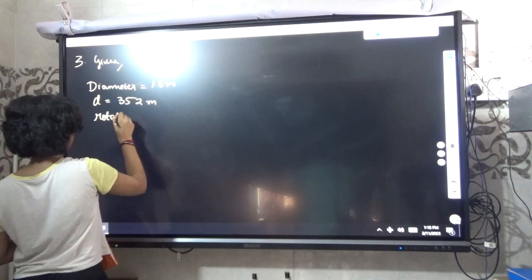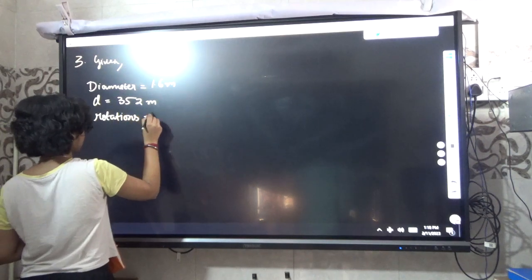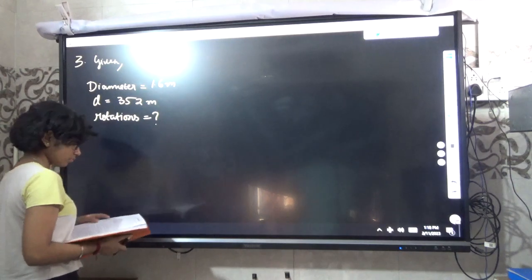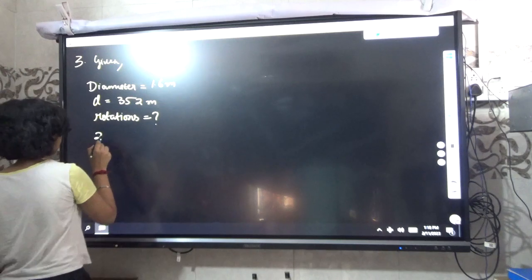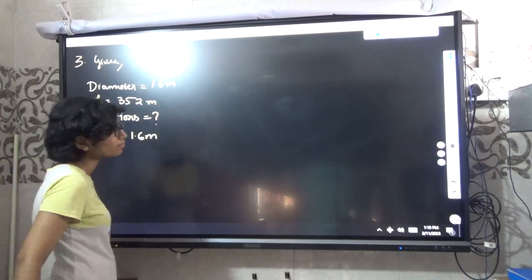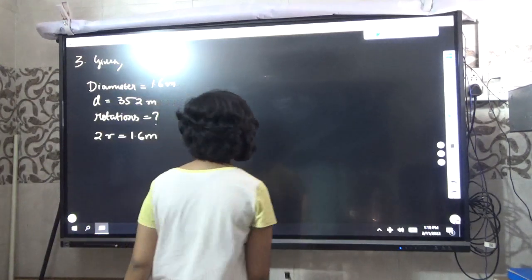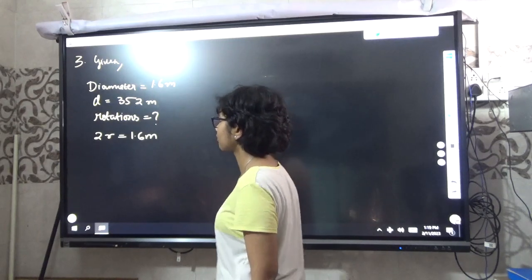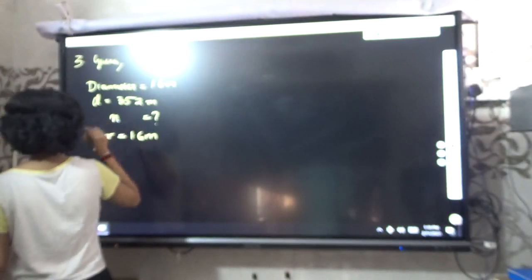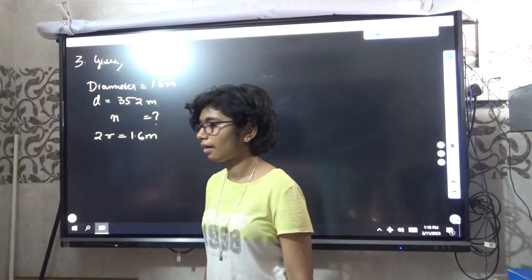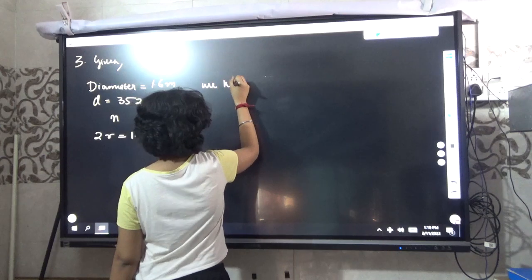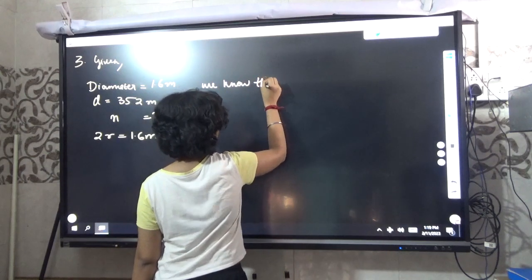So diameter is equal to 2 into radius. So 1.6 is basically the 2r, correct? So write down 2r equal to 1.6. Correct. So number of rotations n, write n equal to number of rotations. Now we know that d equal to